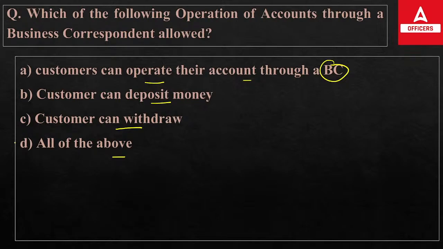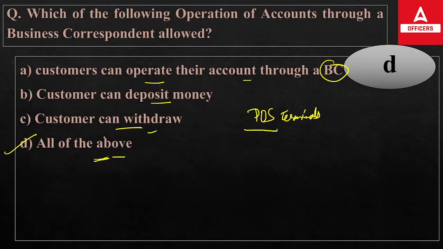The business correspondent can operate their customers' accounts. Customers can deposit money with their help, and customers can withdraw money with their help. They have point of sale terminals with them, and with the help of point of sale terminals they are allowed to deposit and withdraw money for the customer. So all of the above will be the right answer.